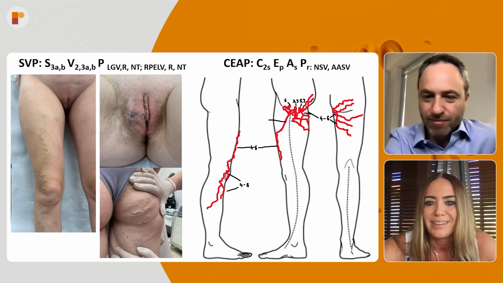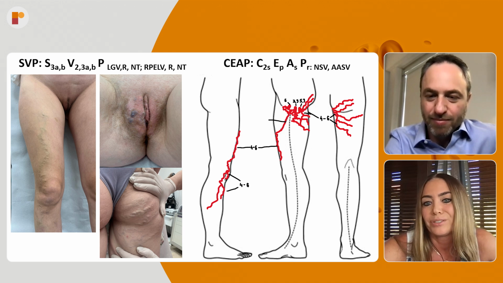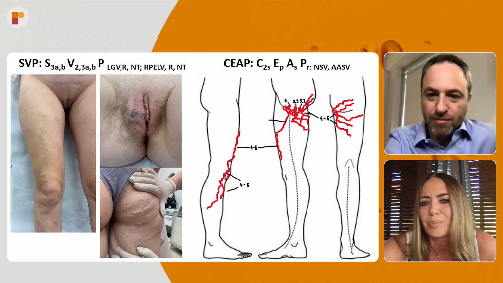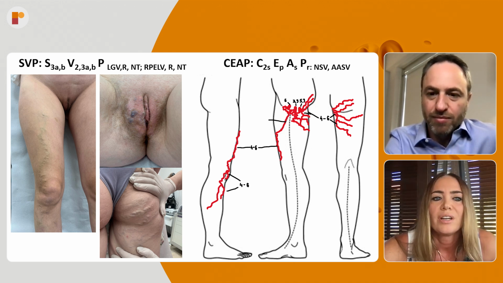Especially since very often they are young and they are asymptomatic. They come for aesthetic reasons. They have some varicose veins, which I really don't like, because usually it doesn't look nice, and they are really young patients. So we also have to keep it in mind when we are starting this procedure.